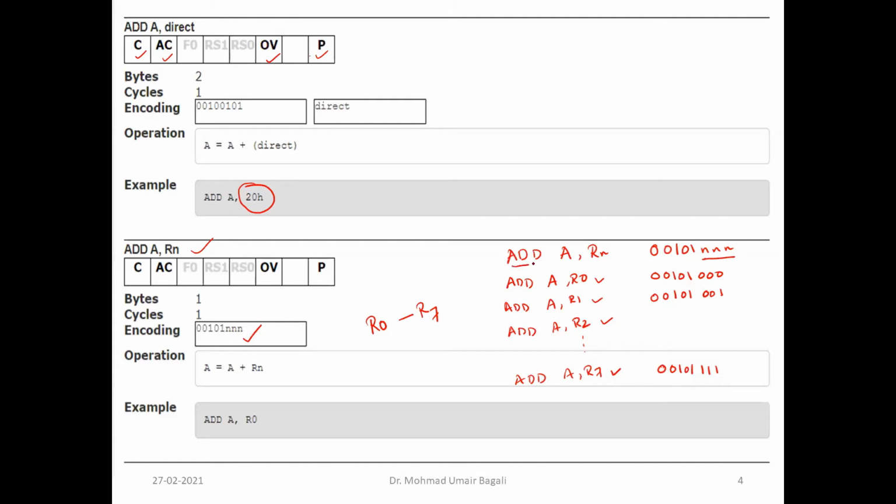They have not given all the combinations from ADD A, R0 till ADD A, R7. 8 variants are there within this. So what they have done is, for explanation, they write the general syntax. Rn is not an actual register. You need to place Rn as any of R0 to R7. So in general, they have mentioned 0 0 1 0 1 n n n. That is, the n value will be either 0 to 7.